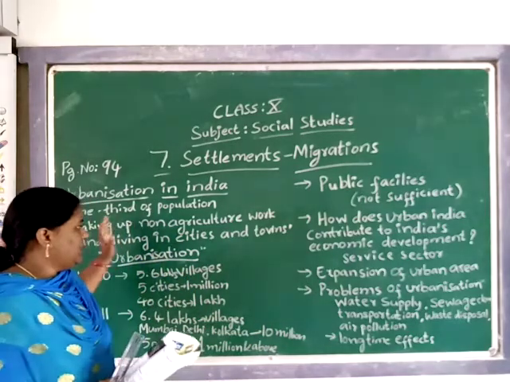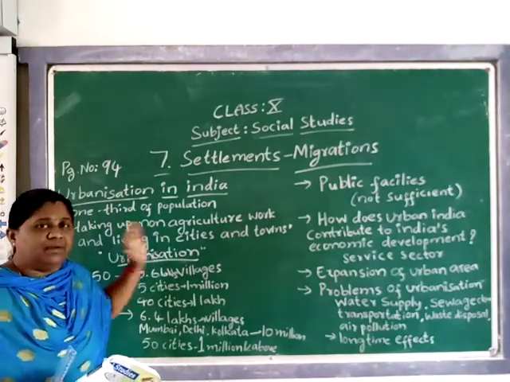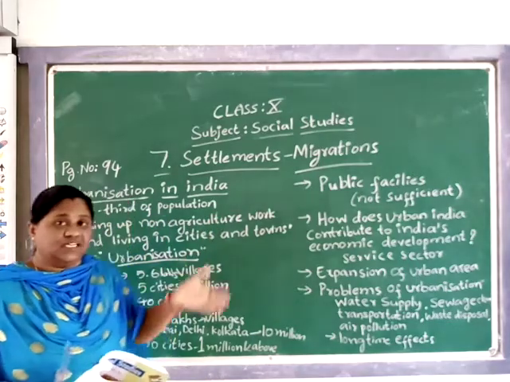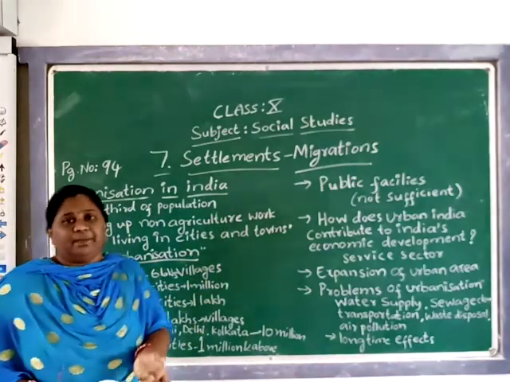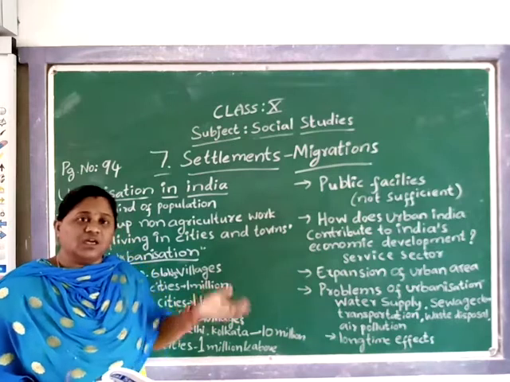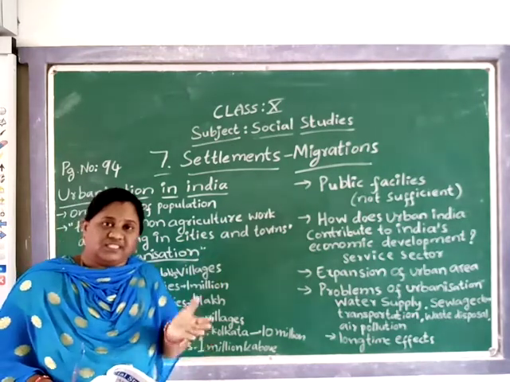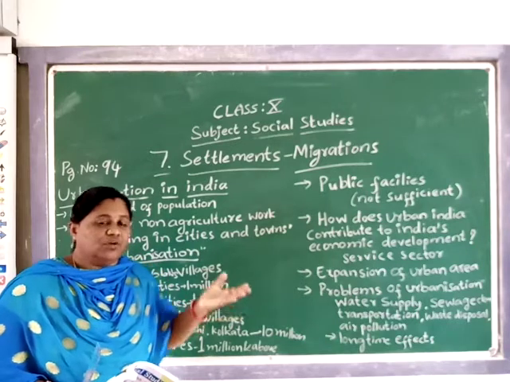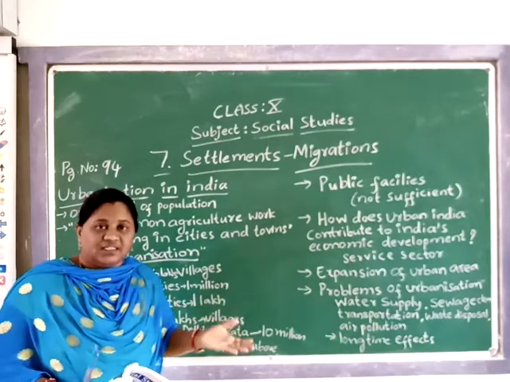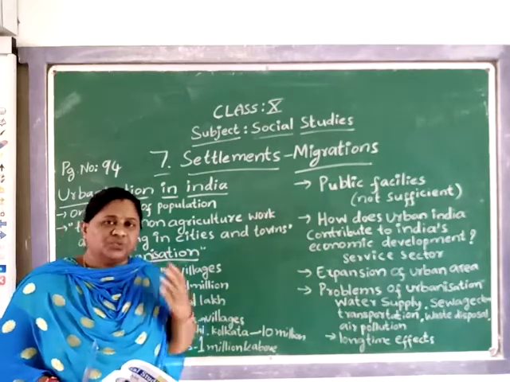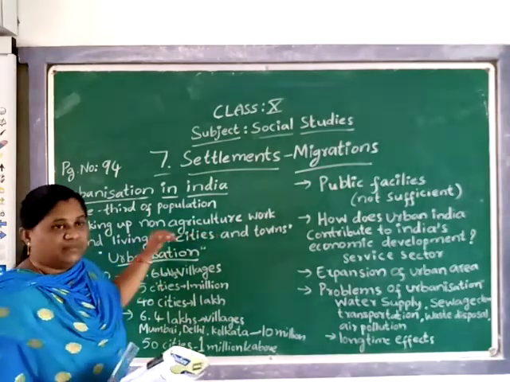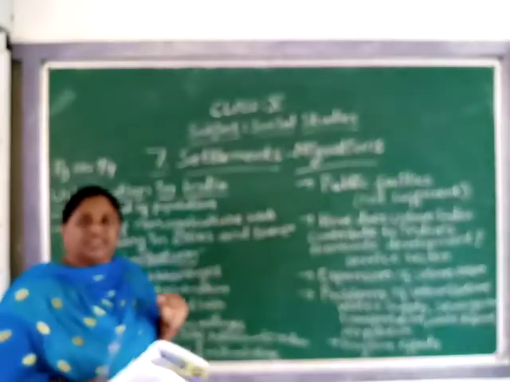Because many people are not interested in taking up agricultural work, and some people think that if they shift to the cities, they will earn better than whatever they earn in the rural areas. So due to many reasons, they are shifting their settlements to urban areas.